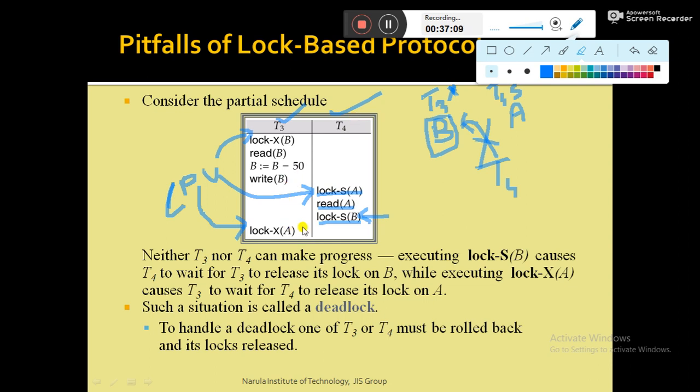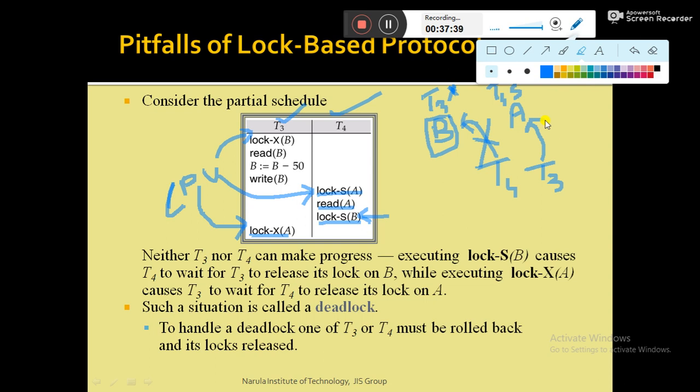Now the next statement of T3 is lock X A. That means T3 makes a lock request on data item A in exclusive mode lock. So again, the concurrency control component has to check whether the lock is granted or not.